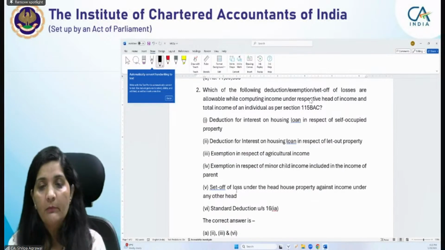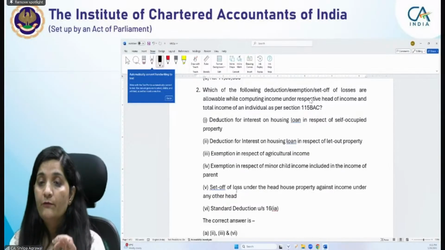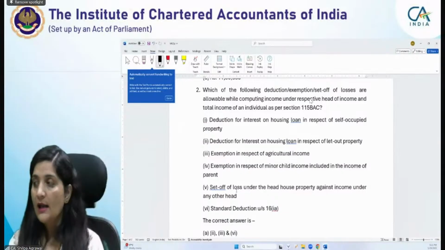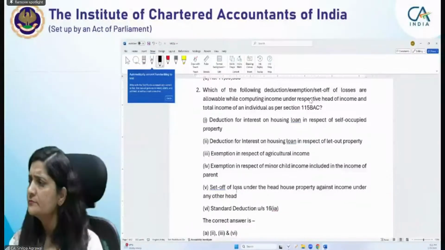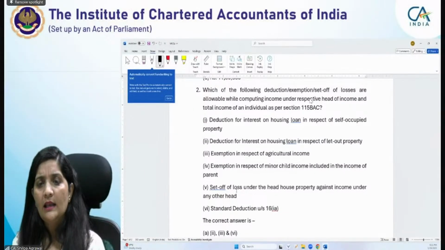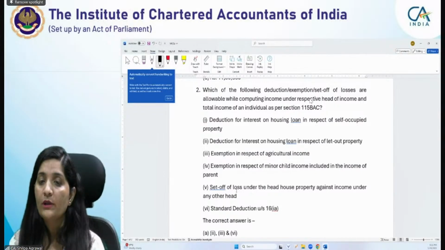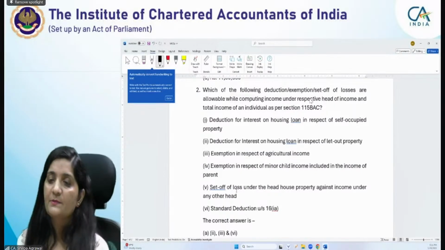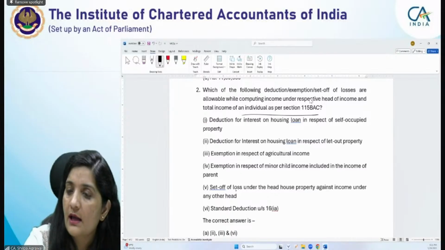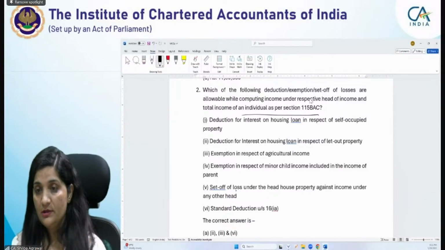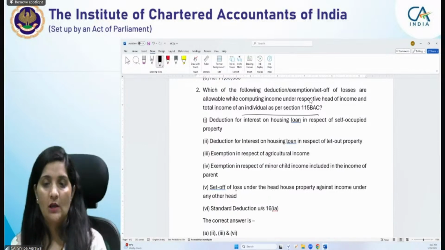It is asking which of the following deductions, exemptions, set off of losses are allowable while computing income under respective heads of income and total income of an individual as per Section 115BAC. You have to tell me what deductions, exemptions, and set offs are allowed.